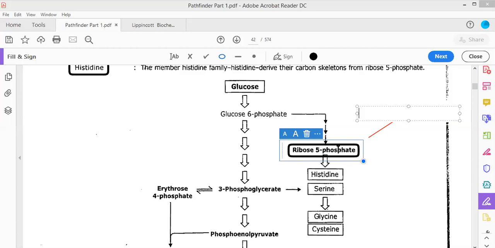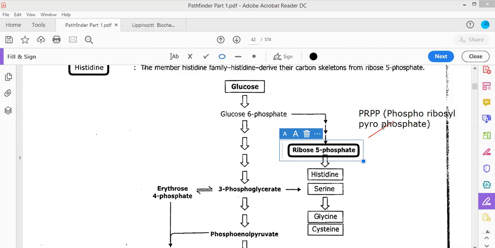There was an enzyme called GP-RAT. Can you remember the enzyme GP-RAT? The compound was referred to as PRPP, phosphoribosyl pyrophosphate.